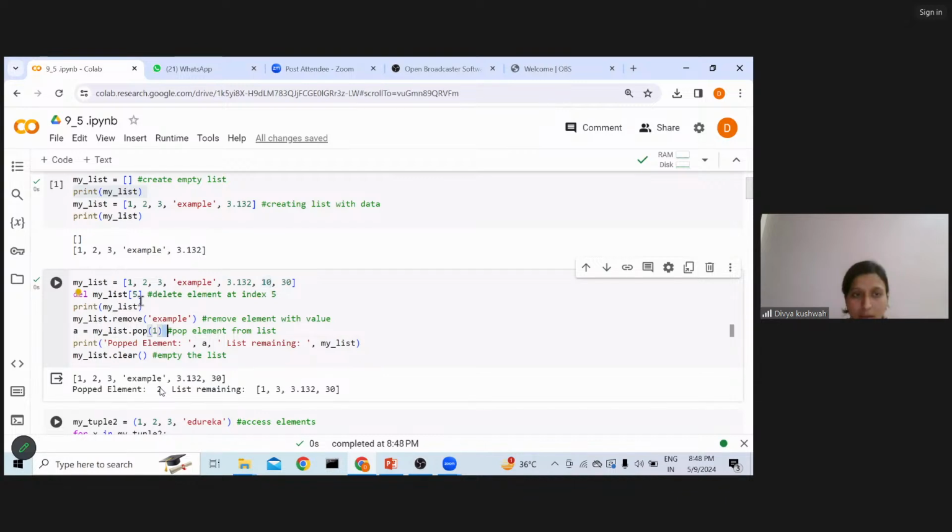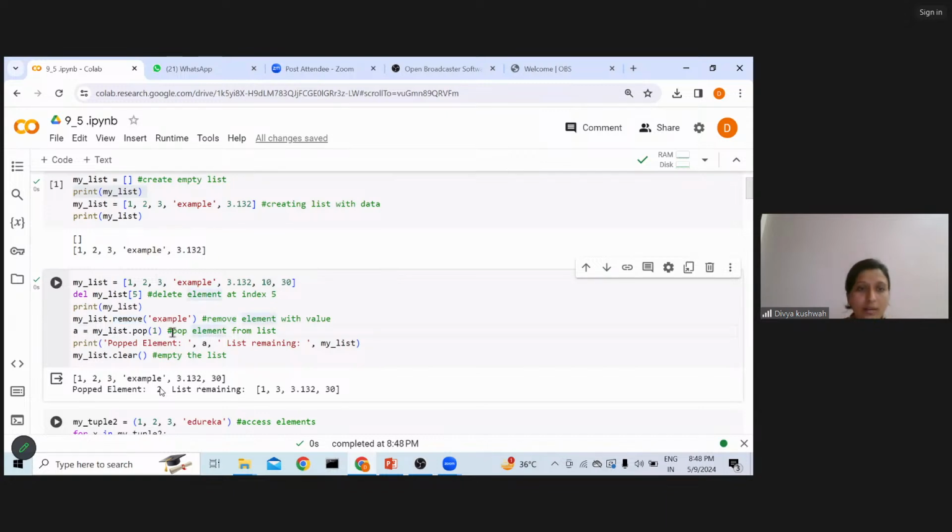Here I'm passing the index, and here I'm passing the value, right? I cannot remember the index of every data item stored in the list. So what I will do, I will just type its name. The remove method will help me remove that particular element, right?